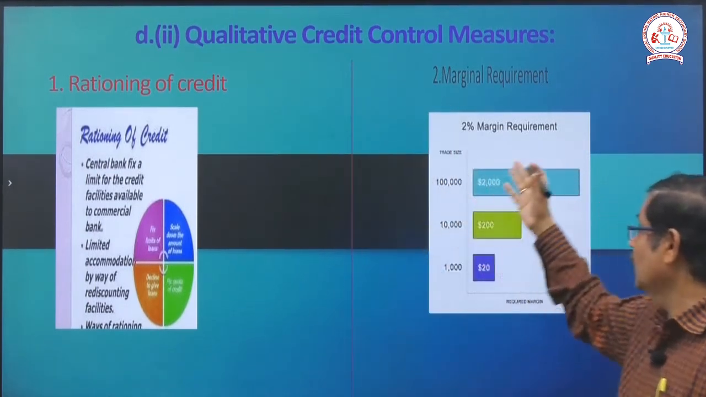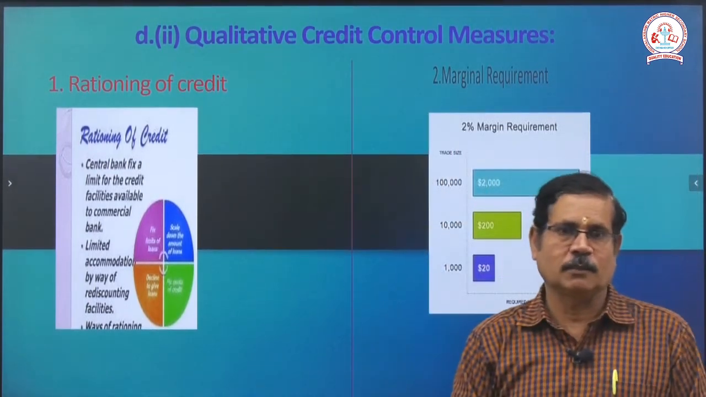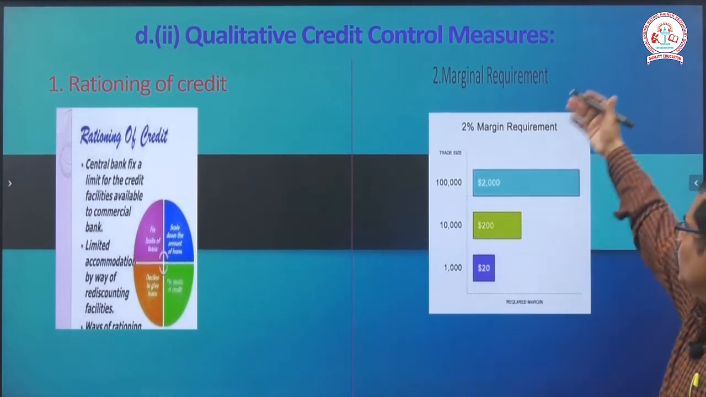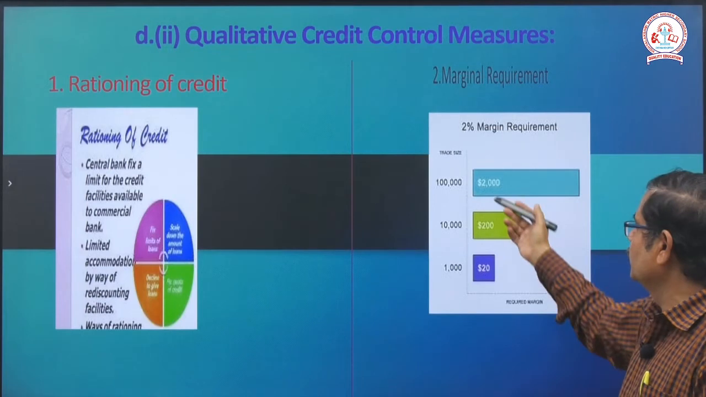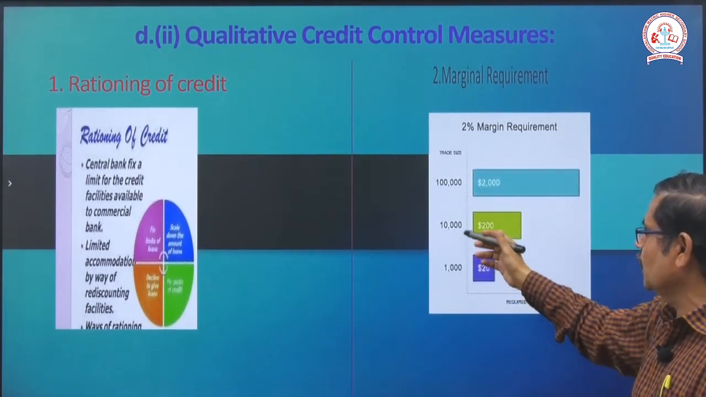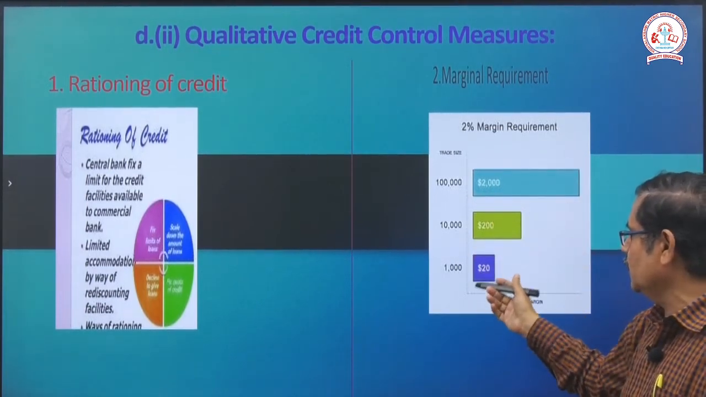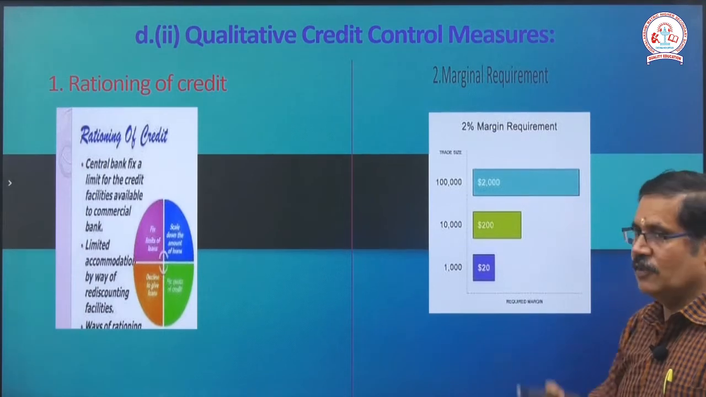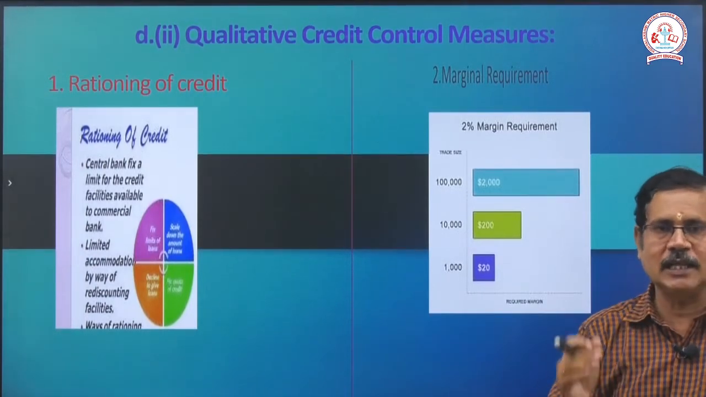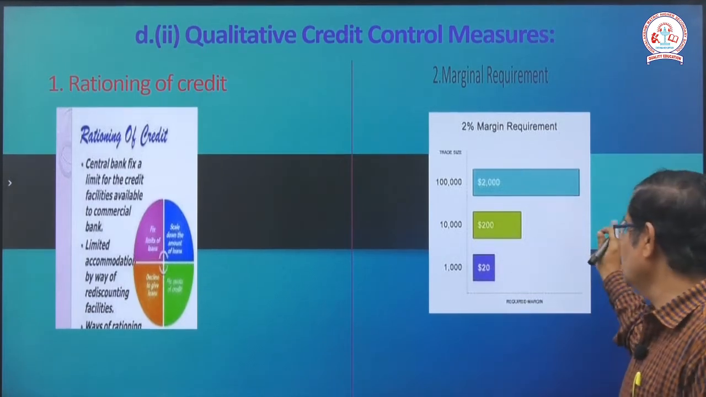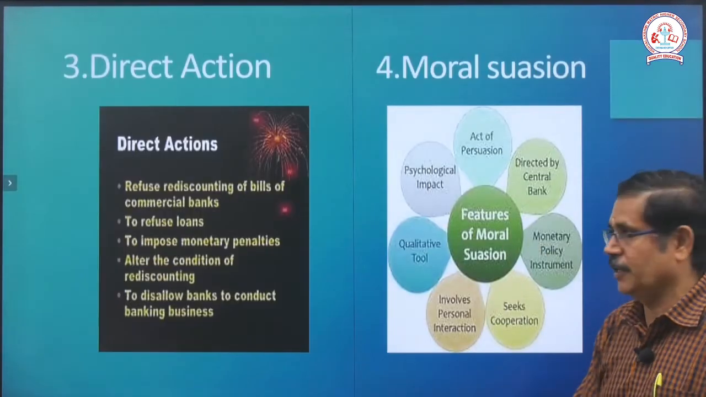And the next one, marginal requirements. Marginal requirements means the requirements given by the Reserve Bank of India, which everyone has to follow. If they deposit 1 lakh rupees, or 10,000 rupees, or 1,000 rupees, we fix a minimum 2% marginal requirement, and the depositor transfers the money to the Reserve Bank of India.